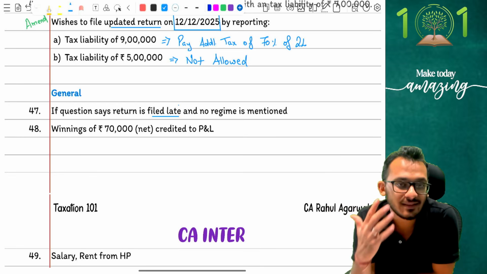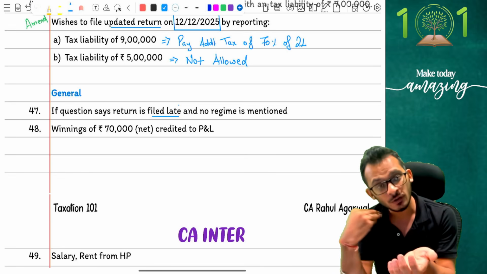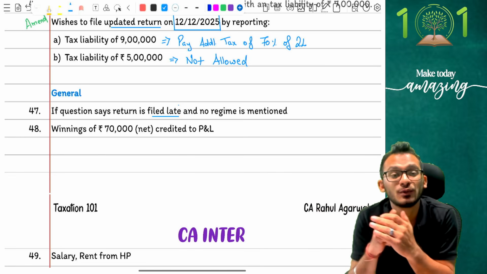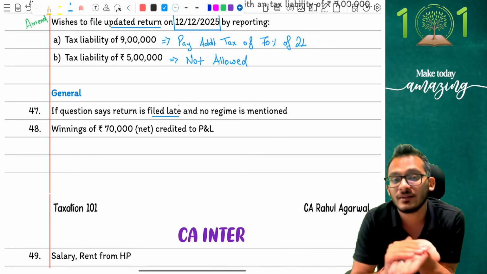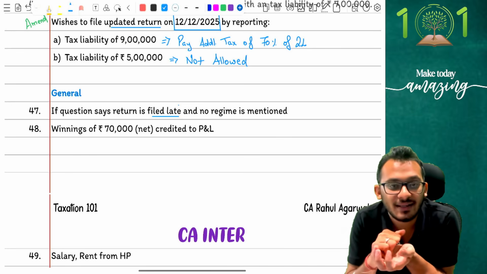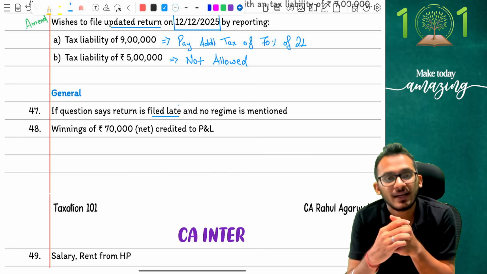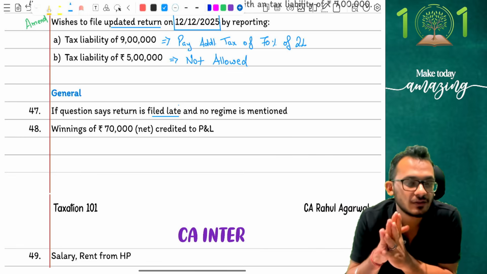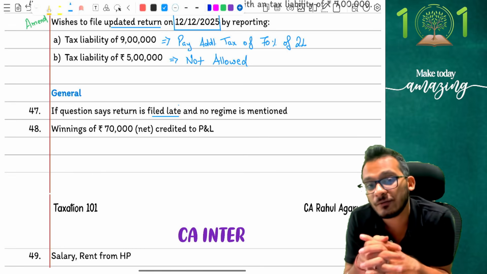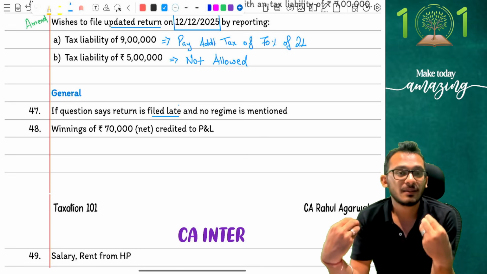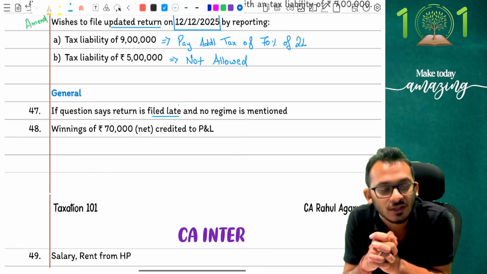Default tax regime by name itself suggests that when a person starts the year, he will be in DTR. However, if he wants to choose ATR, he needs to file a form and confirm it before the due date of return filing, which means when he files a return, he needs to file a form along with it and confirm that I would like to choose ATR. Now, here is a case where the person has not even filed a return on time. When he did not file a return on time, on 31st July or 31st October, it is obvious that he would not have filed a form either. When he did not file a form, income tax would have made an assumption at that point that you will not be choosing ATR, but you will rather choose DTR.